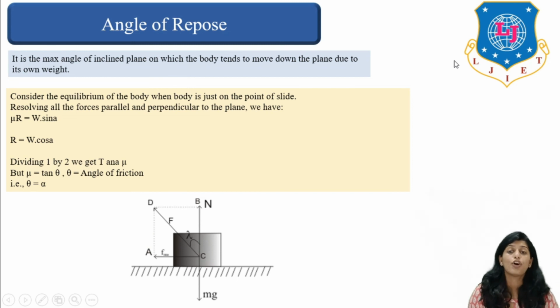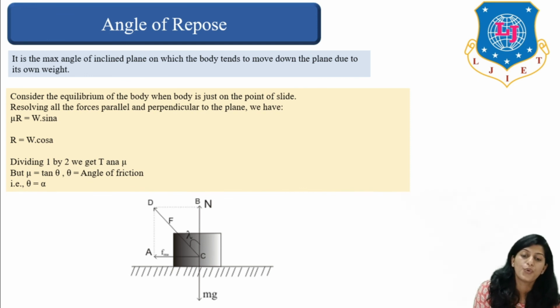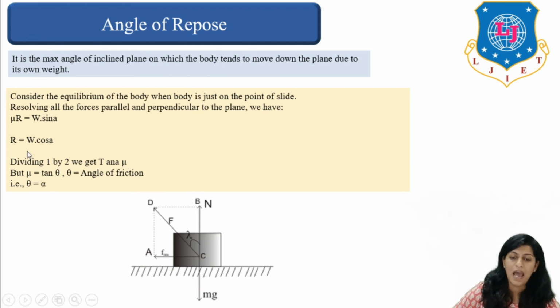And there is an angle of repose. So what do we mean by angle of repose? It is basically the maximum angle of inclined plane on which the body tends to move down the plane due to its own weight, right? It is given by R equals W cos A. So consider the equilibrium of a body when the body is just at the point of sliding. Resolving all the forces, you may find mu, that is friction coefficient, into R is equal to W into sin A, or you can further reduce it to R equals W cos